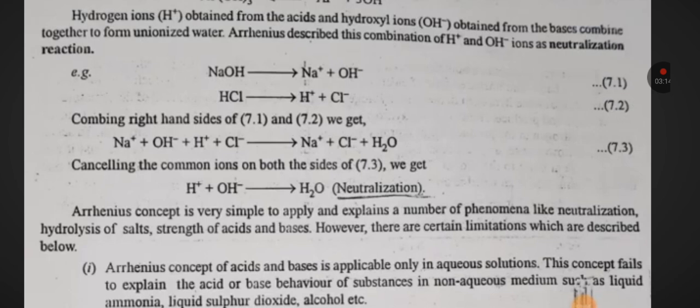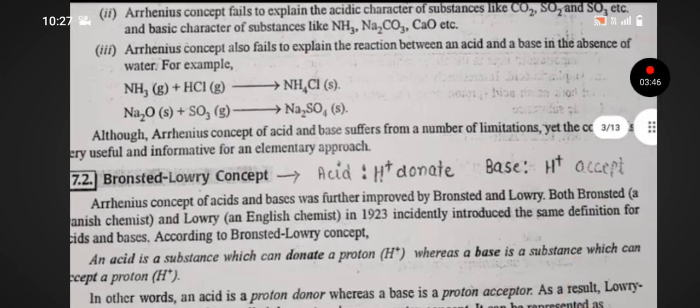Arrhenius concept is simple to apply and explains a number of phenomena like neutralization, hydrolysis of salt, strength of acids and bases. However, there are certain limitations which can be described below. Arrhenius' concept of acids and bases is applicable only in aqueous solution. This concept failed to explain the acid or base behavior of substances in non-aqueous medium such as liquid ammonia, liquid sulfur dioxide, alcohol, etc. It also failed to explain the acidic character of substances like CO2, SO2, SO3 and basic character of substances like NH3, Na2CO3, CaO, etc.